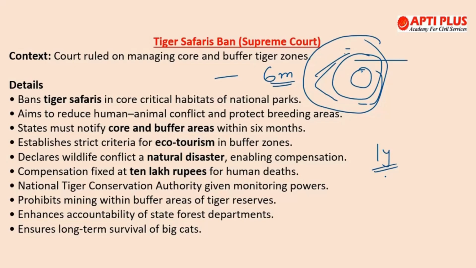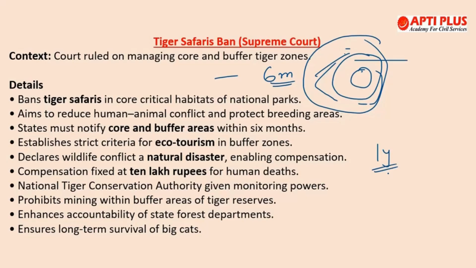Tiger safaris are prohibited in core areas. They are only allowed on non-forest land with rescue centers, and that too using electric vehicles. States should consider human-wildlife conflict as a natural disaster and pay ex gratia to victims. This has been notified. Certain other activities are prohibited in buffer zones like mining, sawmills, polluting industries, major hydro projects and tourism-related exploitation.